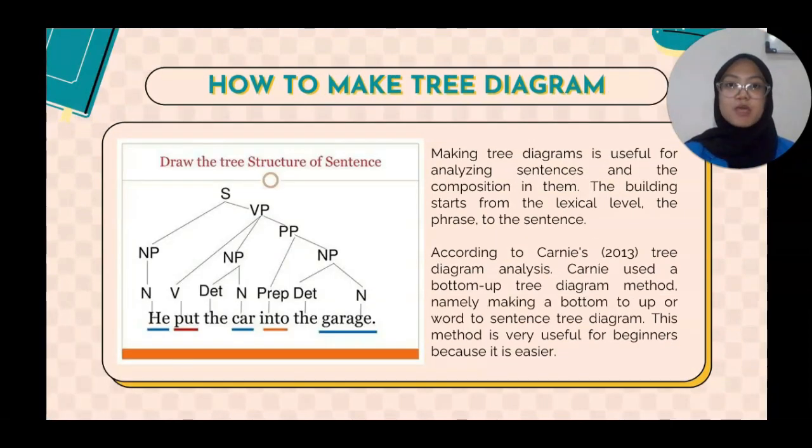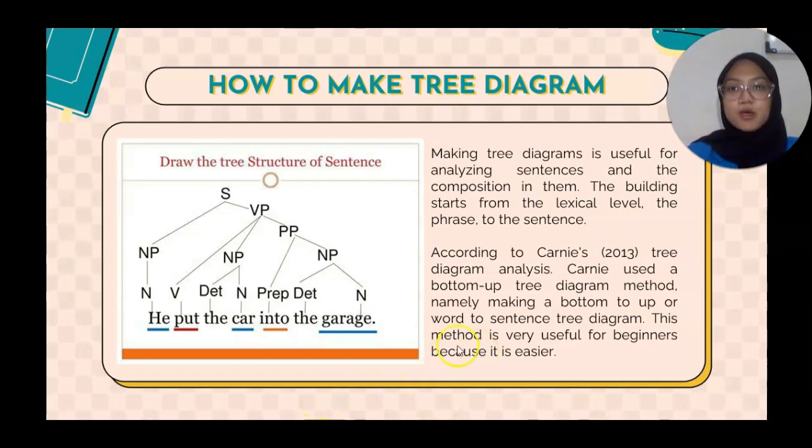So how do we make a tree diagram? Making a tree diagram is useful for analyzing sentences and their composition, building from the lexical level, the phrases, to the sentence. According to Carnie's 2013 tree diagram analysis, Carnie used a bottom-up tree diagram method, namely making a bottom-to-up or word-to-sentence tree diagram. This method is very useful for beginners because it is easier, easier than reading from top to bottom.